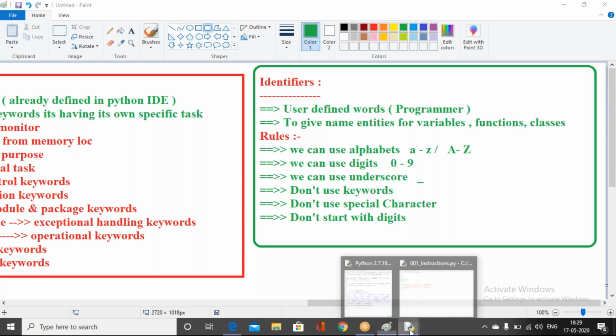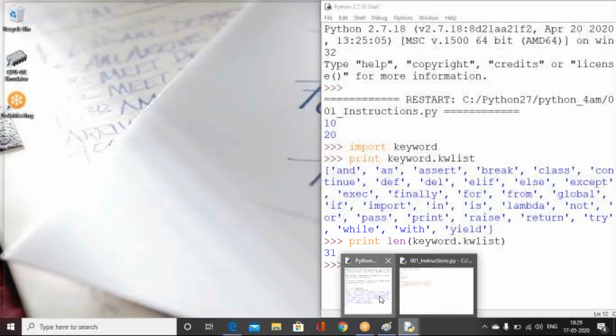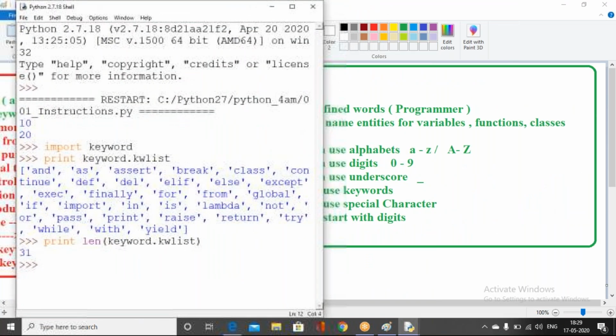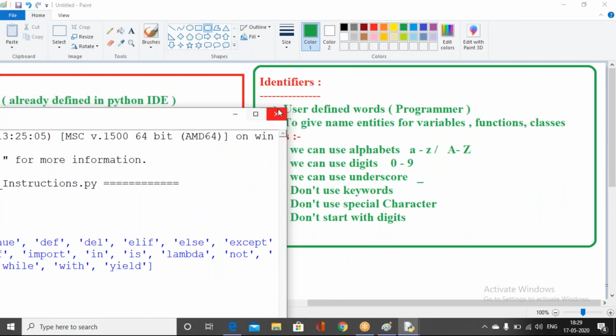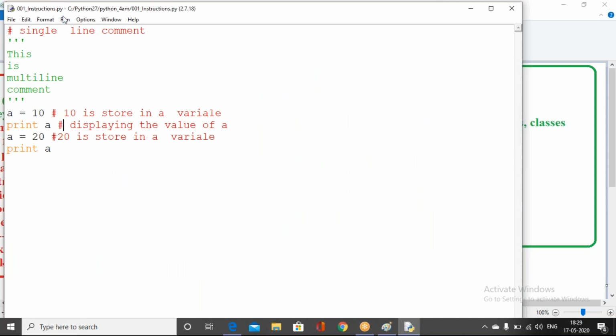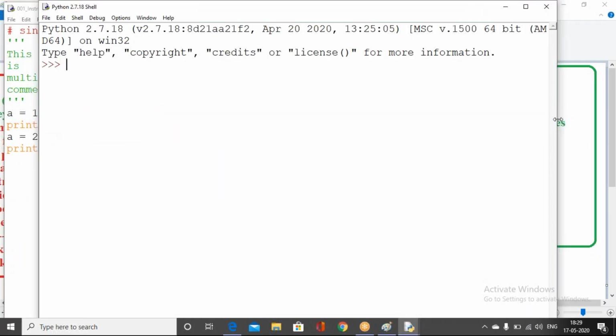Okay, let me go with this example. I can close this one and open this shell one more time.